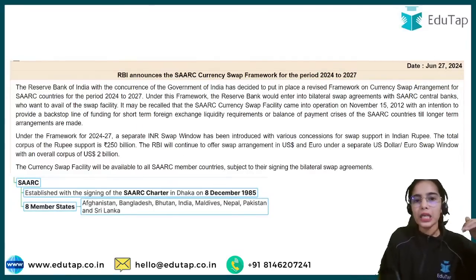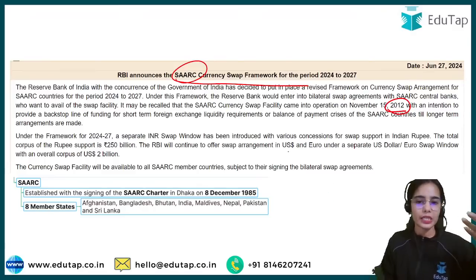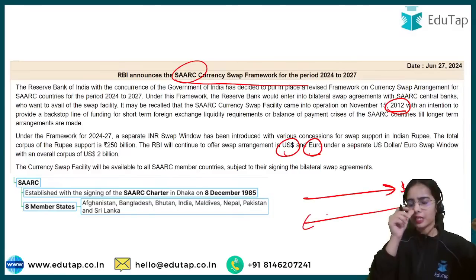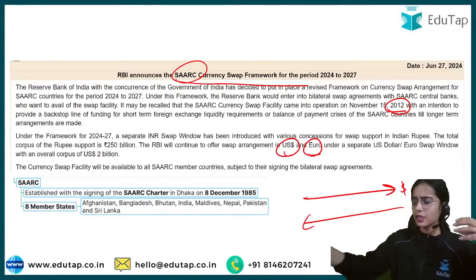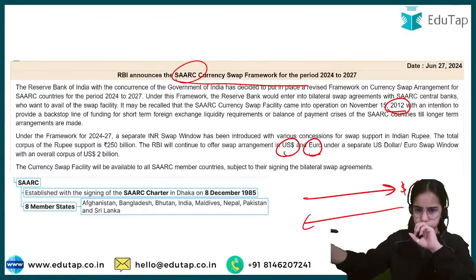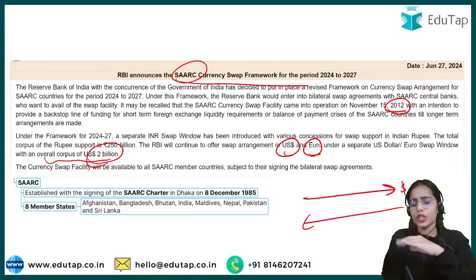So simply, the SAARC currency swap framework has been present since 2012. But we were providing the swap facility in US dollar and euro, that if you want US dollars or euro, you can take it from India and provide your currency to us. You can swap the currencies. This window had an overall corpus of US dollar 2 billion.